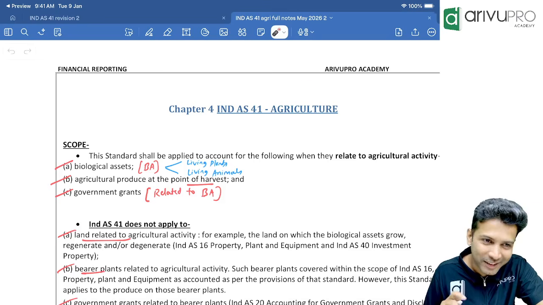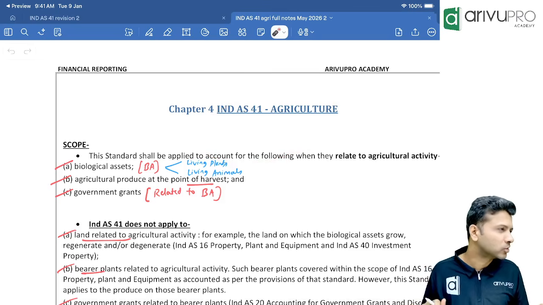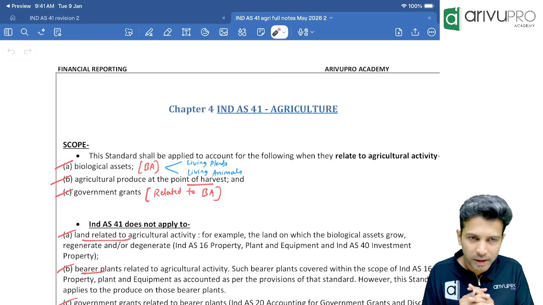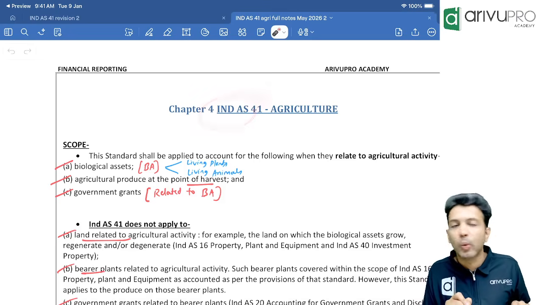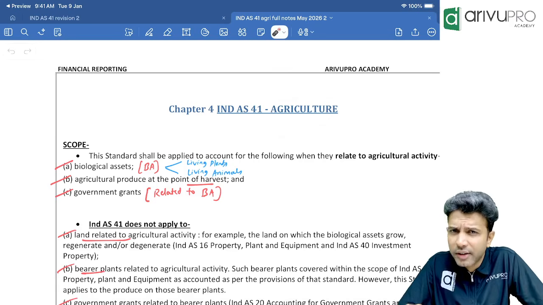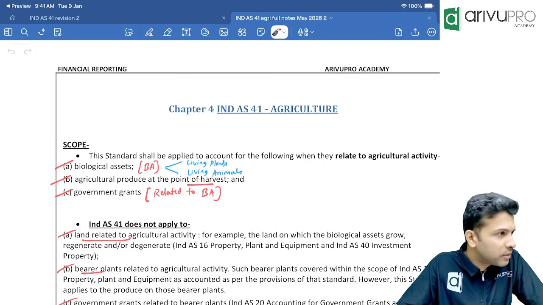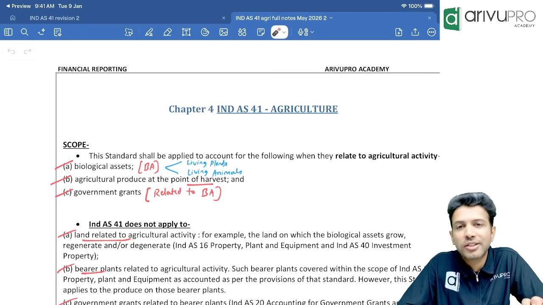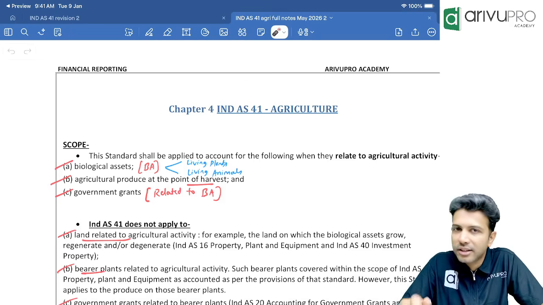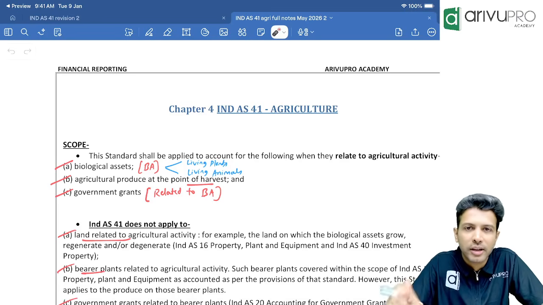Okay, very simple topic, not much weightage, easy 2-3 concepts and 2-3 questions, and that's more or less you're done with your preparation for this particular topic. Now, Ind AS 41 deals with agriculture. I think we have seen the reference of this standard somewhere. Where did we see this? In Ind AS 16 PPE, we said biological assets which are used for agricultural activity are not covered in Ind AS 16, they get covered in Ind AS 41. So now we are studying Ind AS 41 in a little more detail.